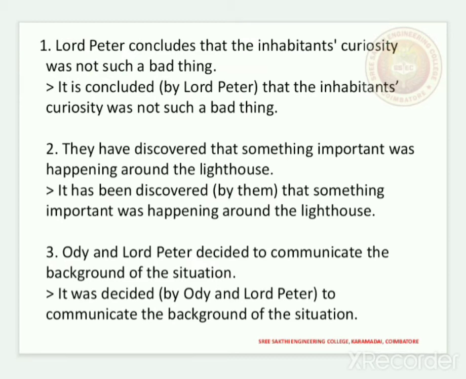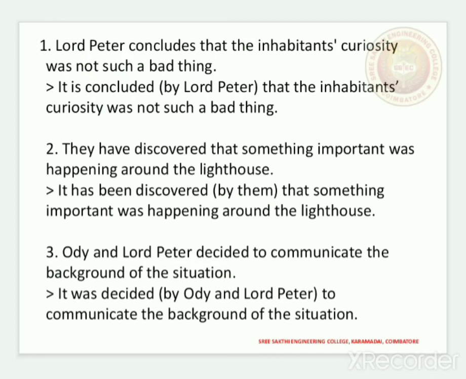The second example: They have discovered that something important was happening around the lighthouse. So how is it changed into impersonal passive voice? It has been discovered that something important was happening around the lighthouse.